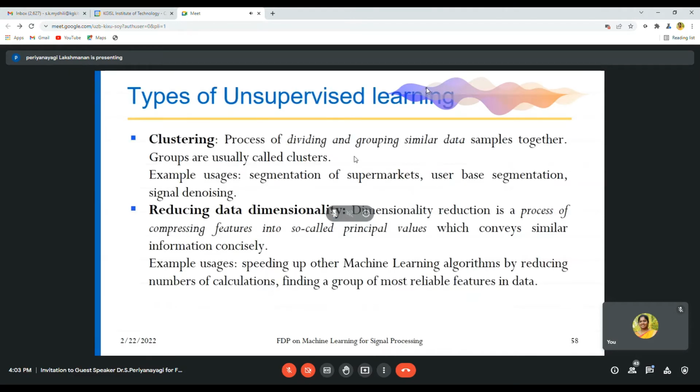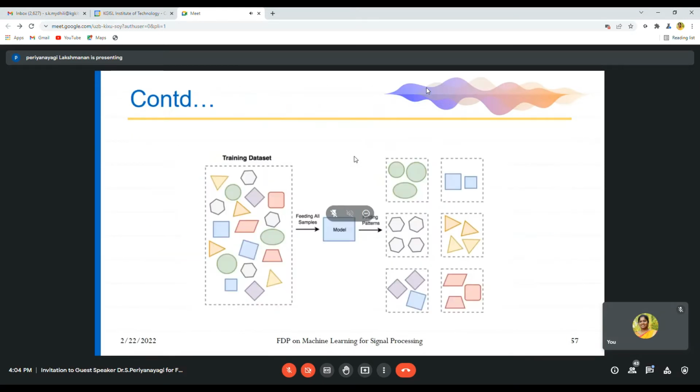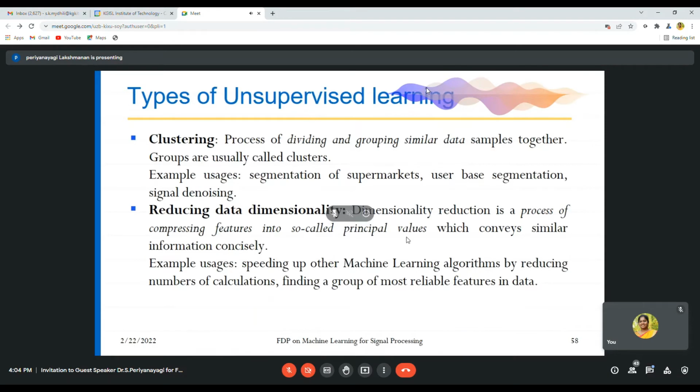A type of unsupervised learning is clustering and reducing data dimensionality. Clustering is a process of dividing and grouping similar data samples together. Groups are usually called clusters. That is what happened in the previous example: similar data, circles are clustered together, triangles are clustered together, hexagons are clustered together. Uses include segmentation of supermarkets, user-based segmentation, and signal denoising.